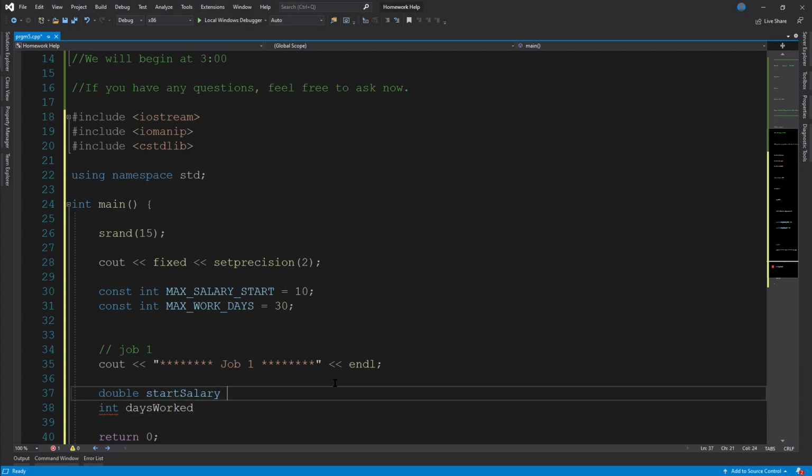So for start salary, what we'll want is to go, here we go, rand parentheses, % for the remainder, and then max start salary. Guess I should put an equal sign in there.